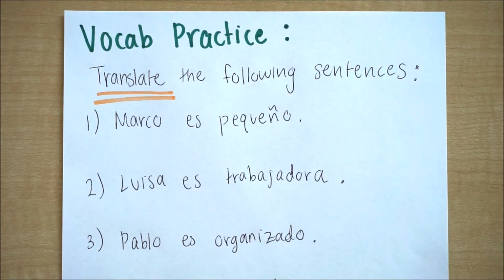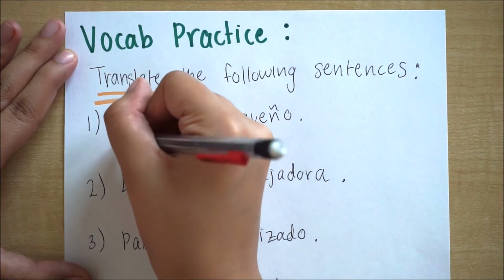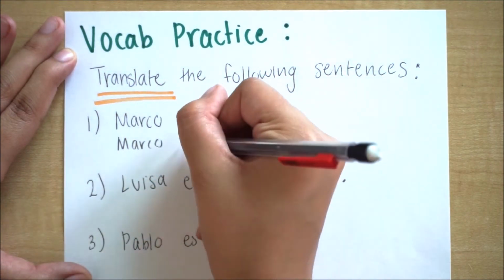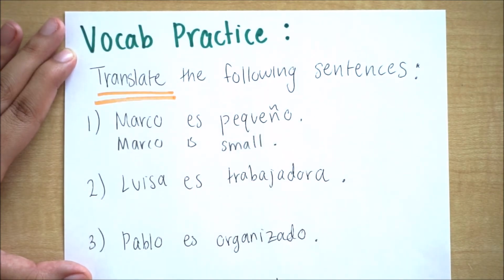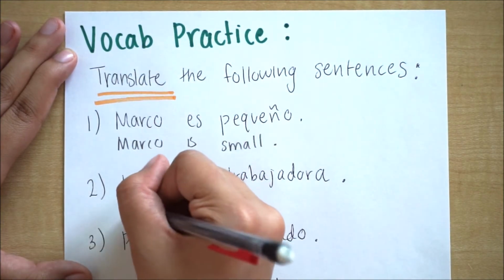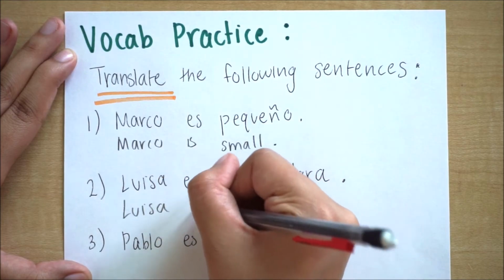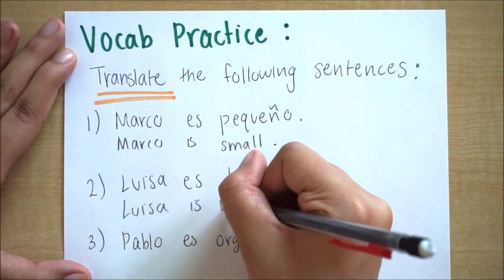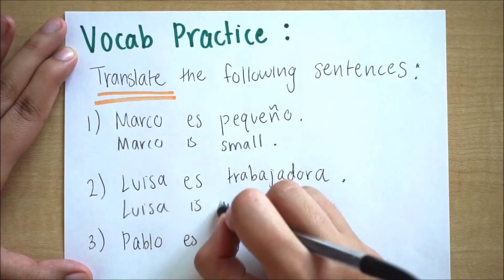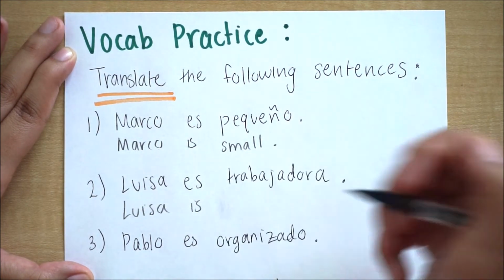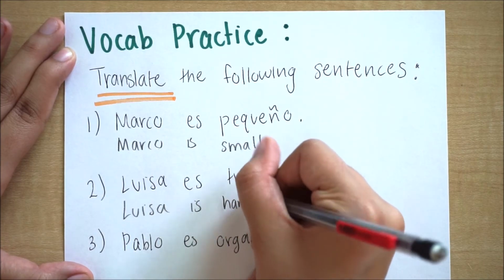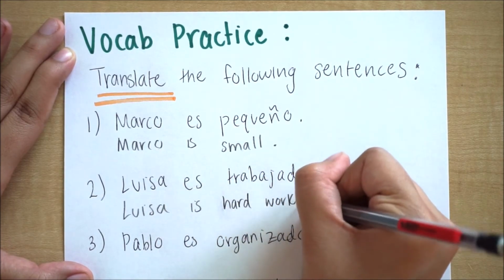let's translate these sentences. So we have Marco es pequeño. And what does that exactly mean? That means that Marco is, and we have to understand what pequeño means. Pequeño means small, right? So Marco is small. So I'm describing his appearance. Next we have Luisa es trabajador, and that means Luisa is hardworking, right?